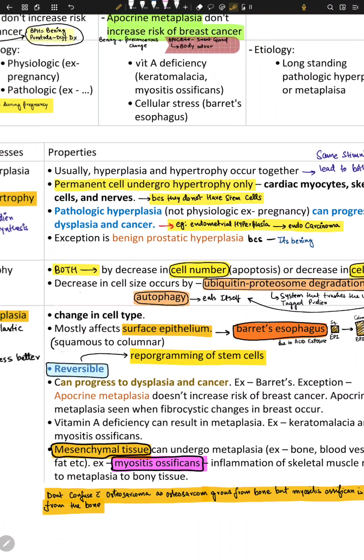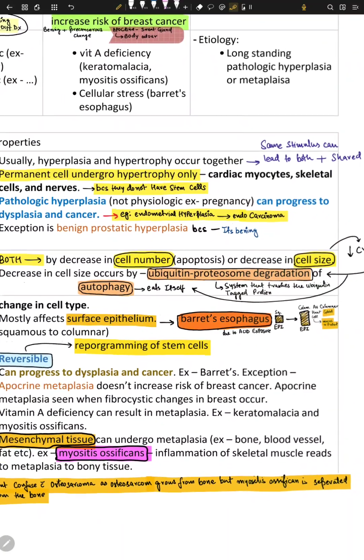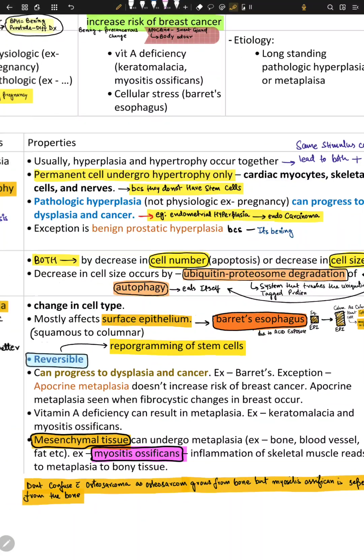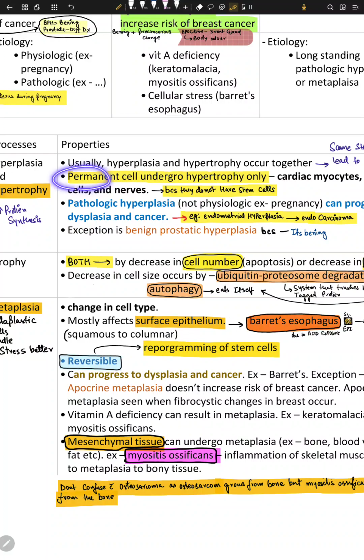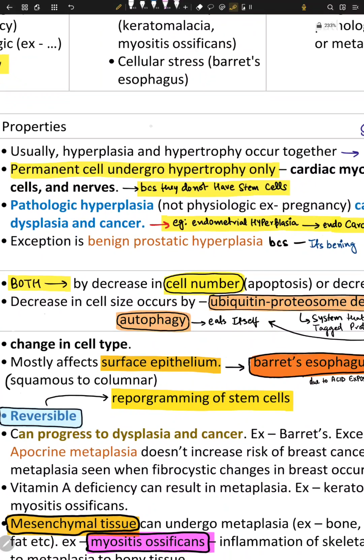Permanent cells undergo hypertrophy. What are the permanent cells? Cardiac myocytes, skeletal myocytes. Why do they undergo hypertrophy? Because they cannot undergo hyperplasia. A cell can go to hyperplasia if it has stem cells.